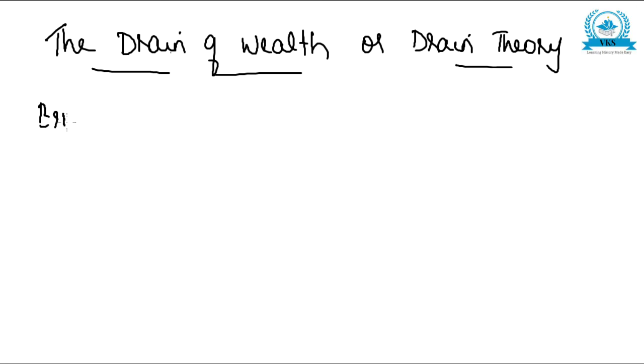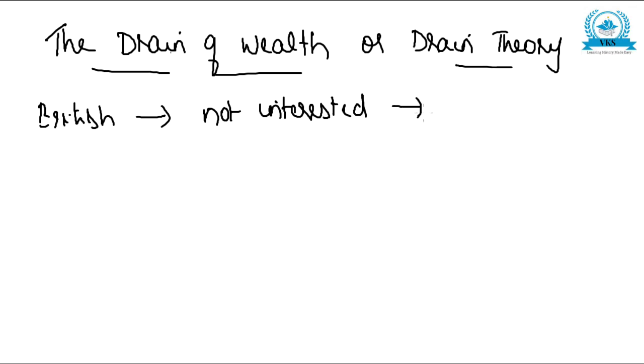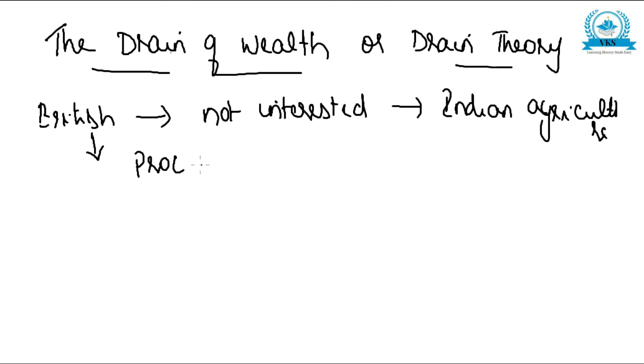If you see the case of the British, they were not much interested in the development of Indian agriculture.